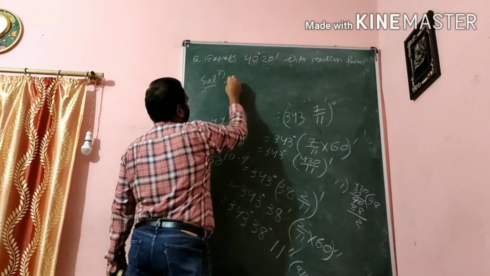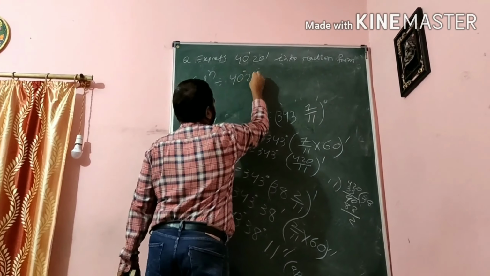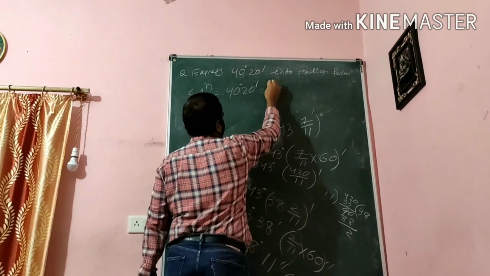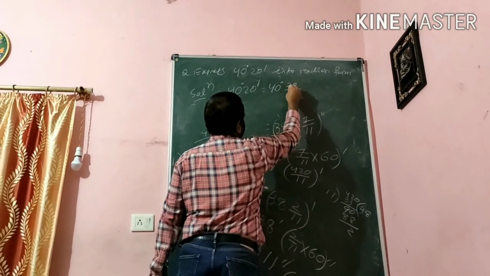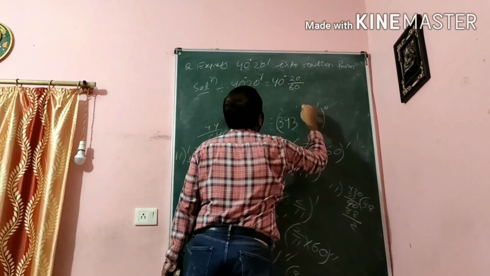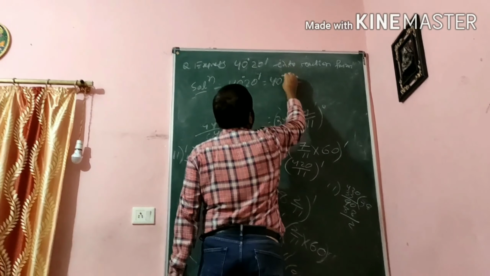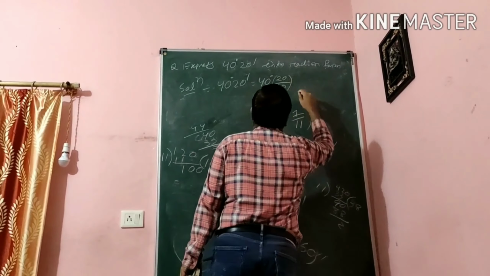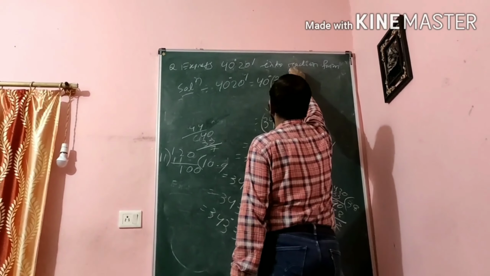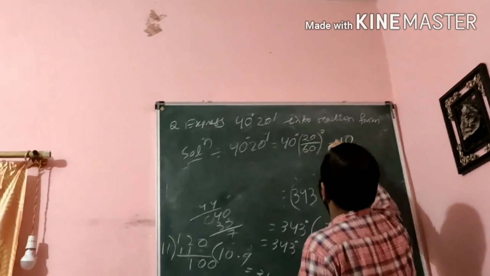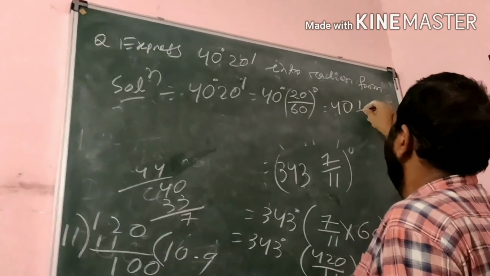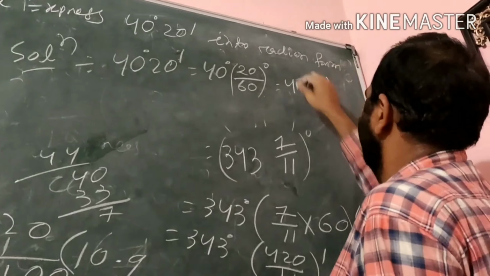So you can write 40 degree 20 minute. So you can write 40 degree 20 minute, meaning it is 20 by 60. Okay. So this is the thing. 20 by 60 degree, meaning finally we will get 40 whole 1 by 3 degree.